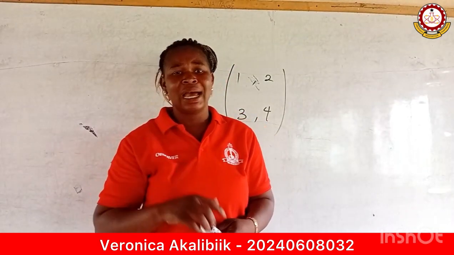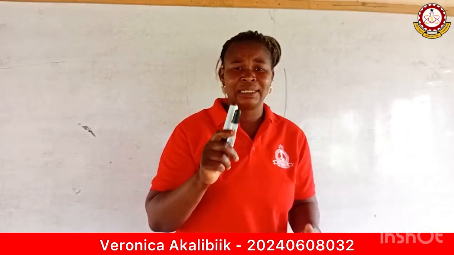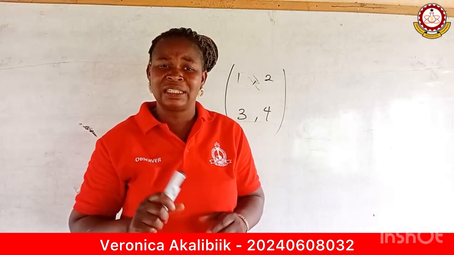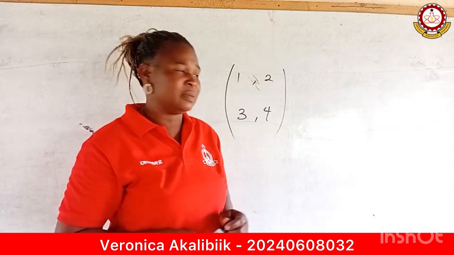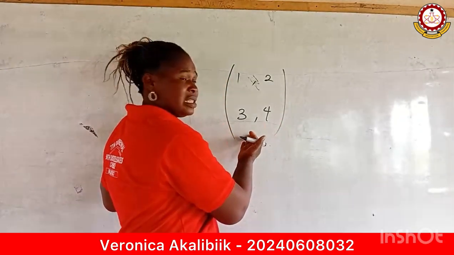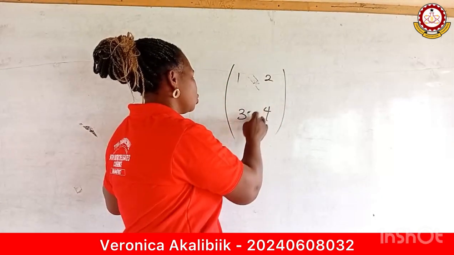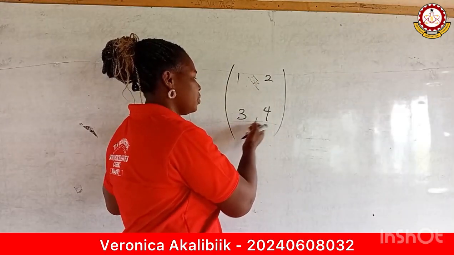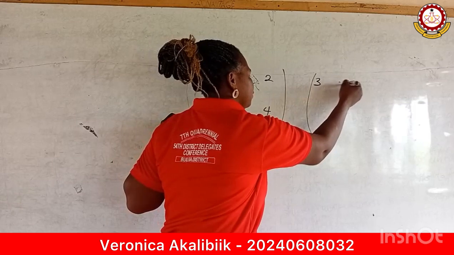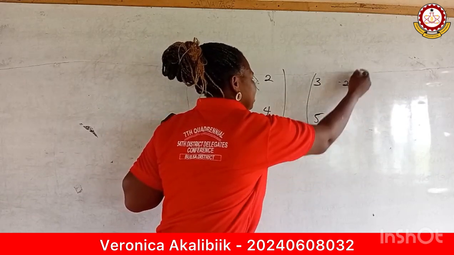How are addition and subtraction of matrices done? We should note that you can only add or subtract matrices if they are of the same size. What do we mean by the same size? I have this example already on the board. I have my 1, 2, 3, 4, and another matrix of 3, -2, 5, -1.